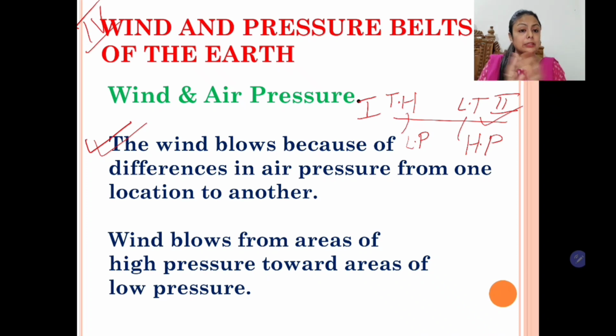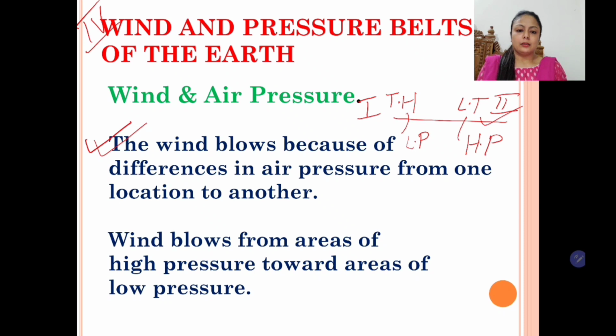Temperature and pressure are related. When the temperature is high on a horizontal surface, pressure will be low because the air will rise, leading to low pressure. And when the temperature is low, the air will be heavier as it will contract and will exert more pressure. So this is how temperature conditions lead to pressure. It can be high pressure, it can be low pressure.